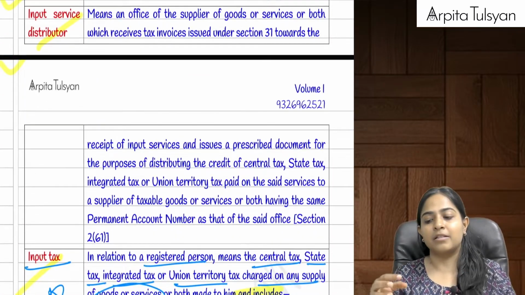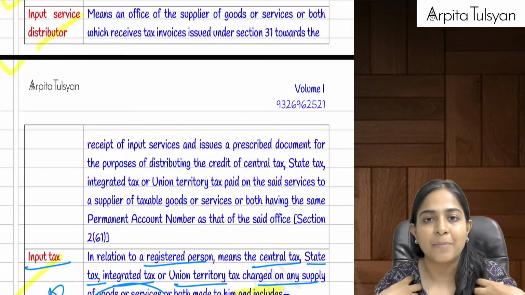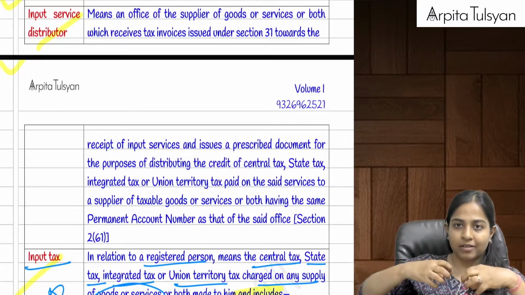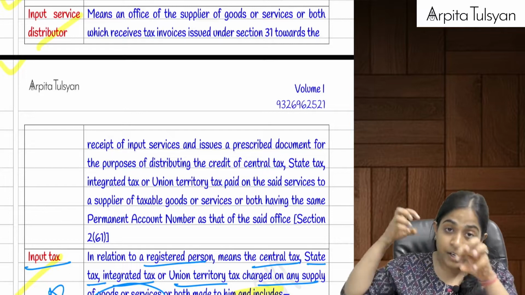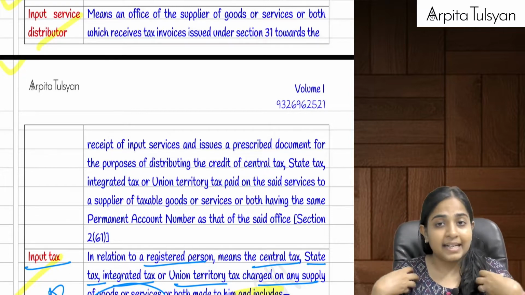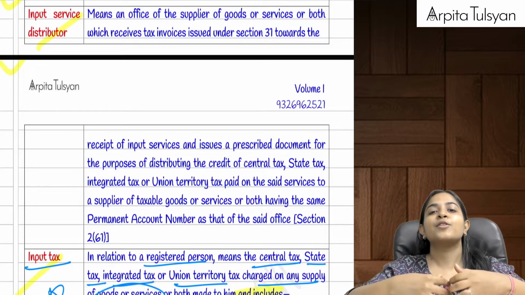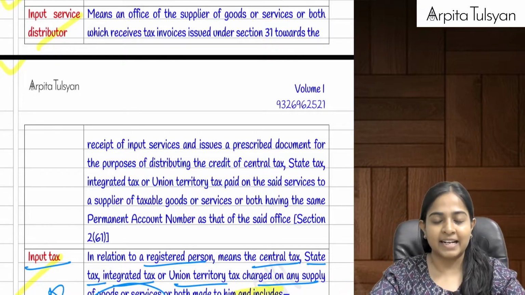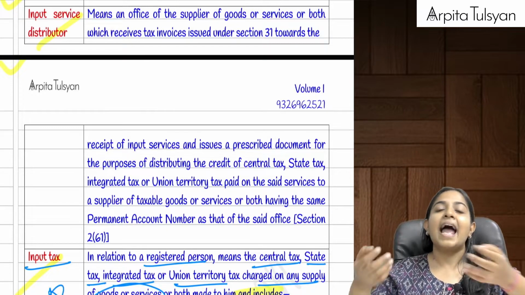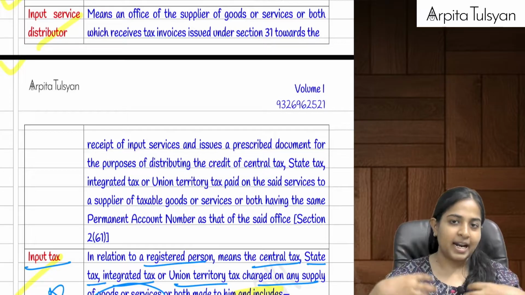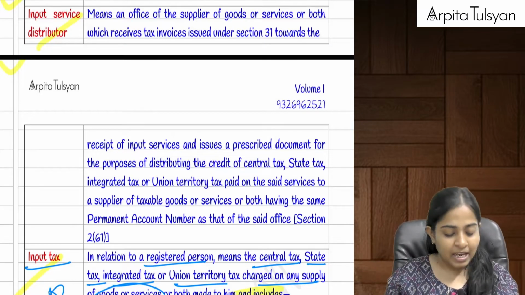Input service distributor. Input service distributor was that particular office which had received the invoices for the services, but it did not avail the service. The service was availed by its other offices under the same PAN, right? And then this particular ISD distributed the credit to its offices.